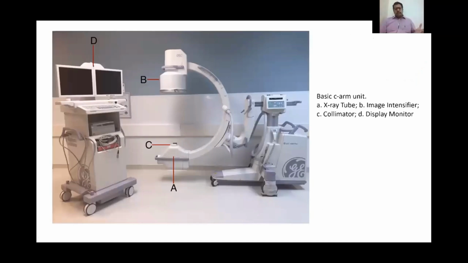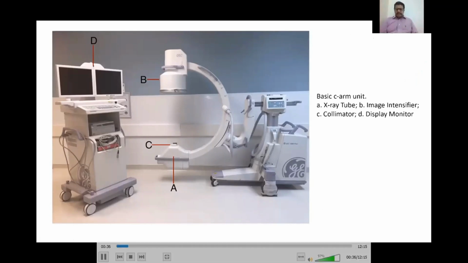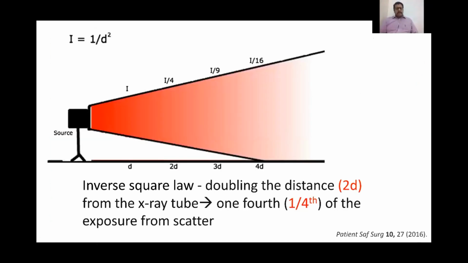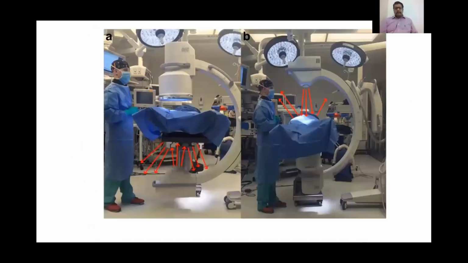Before we start, we should know the type of instrument that we are dealing with. We have the X-ray tube on the lower half, the image intensifier on the upper half. The X-ray tube has a collimator which adjusts the beam of the X-ray, and we have a display monitor for this. An important aspect is to know something about radiation safety. As soon as you double the distance between yourself and the tube, you reduce the scatter radiation to yourself by more than 1/4. This is the inverse square law.